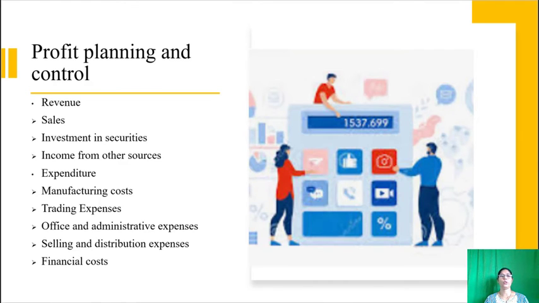Profit planning and control. Profit is determined by the volume of revenue and expenditure. Revenue may accrue from sales, investment in outside securities, or income from other sources. Expenditure may include manufacturing costs, trading expenses, office and administrative expenses, selling and distribution expenses, as well as financial costs.